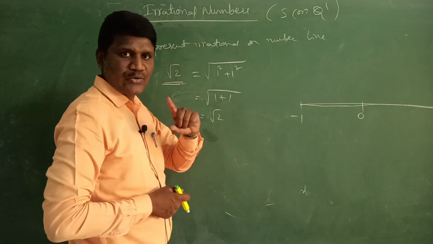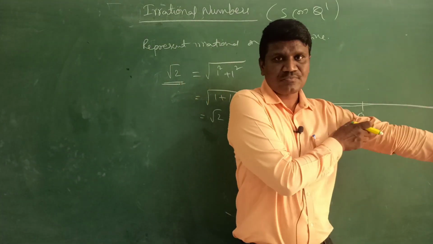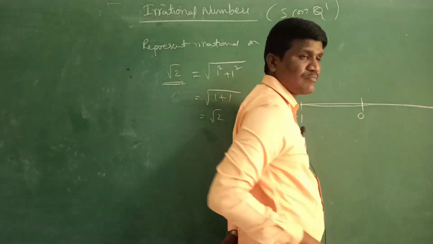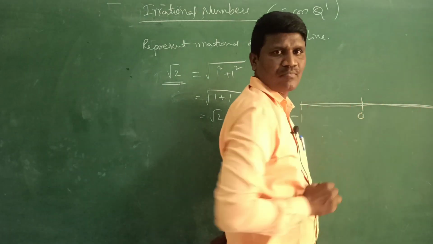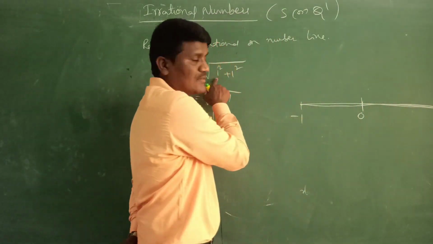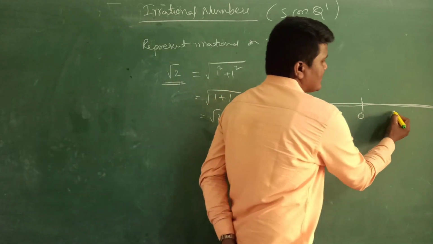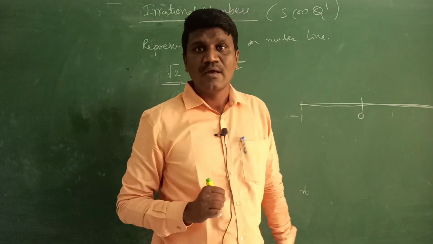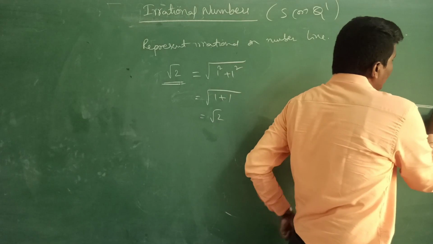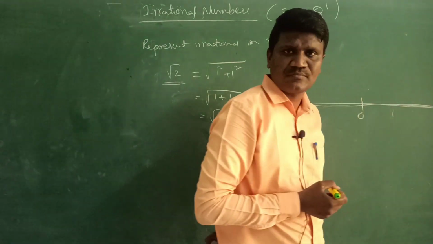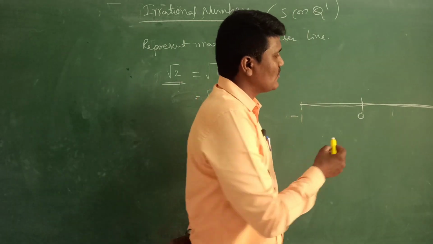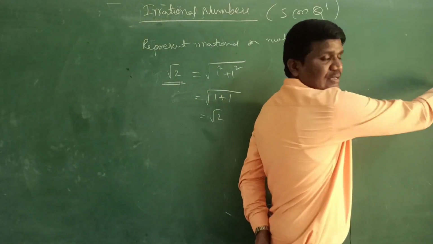For that, at 0 I will take a length of 1 here. So here 1 is there, right? 1 is the length, so I will take this as the 1. Now from here you take 1 meter length or 1 centimeter length. So this length and this length will be same.